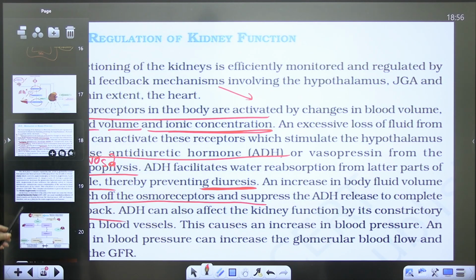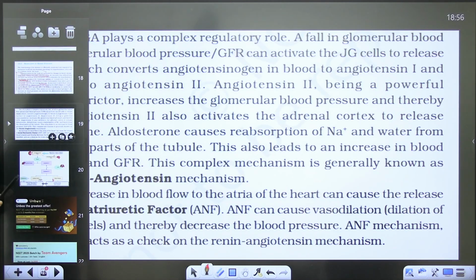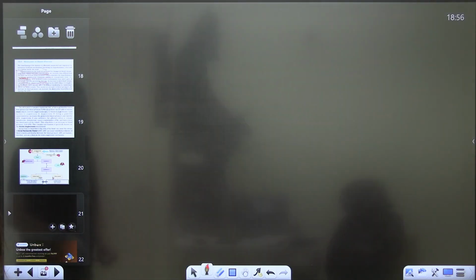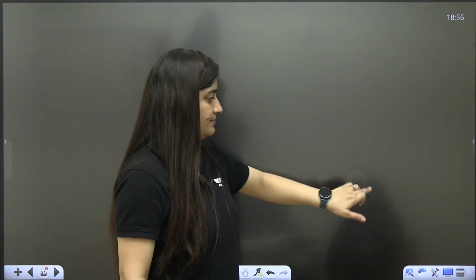I'll give you one example here also, so that you don't get confused ever. Whenever any person takes alcohol, they urinate again and again. Why? Because excess fluid is already there in their body. In that case, ADH secretion will not be there, and that's why there is excess urination. Whenever we take any beverage, again we go for urination again and again. Why? Because body fluid volume is already maintained and ADH is not released.